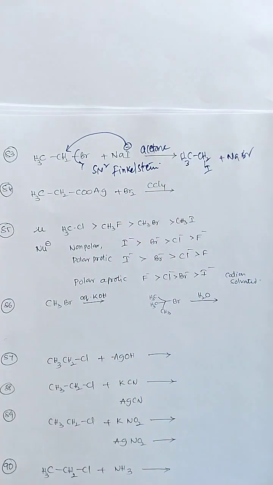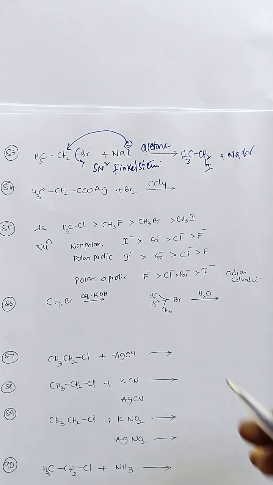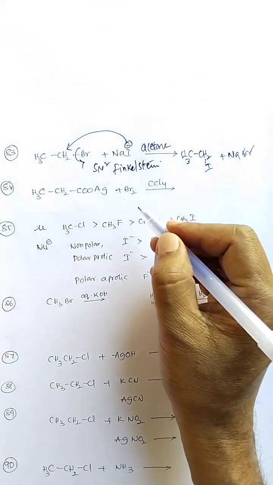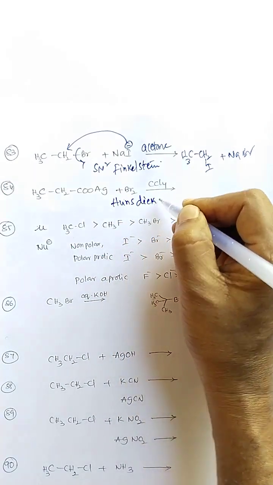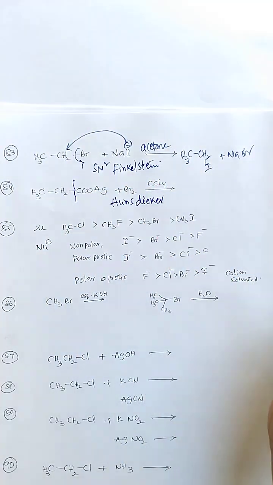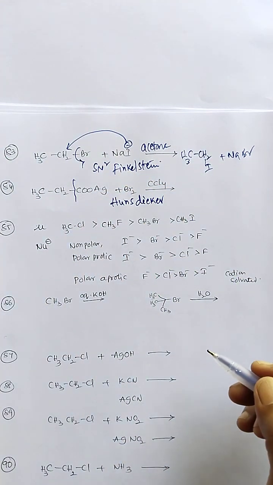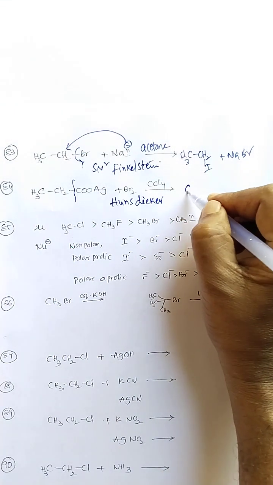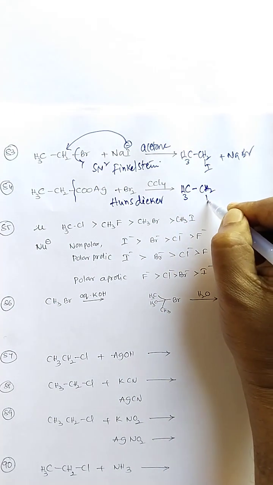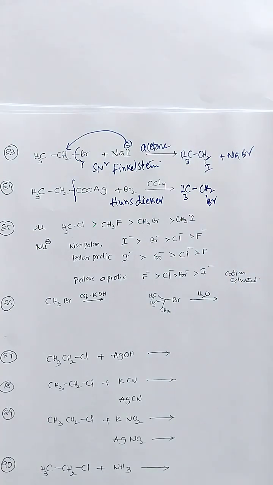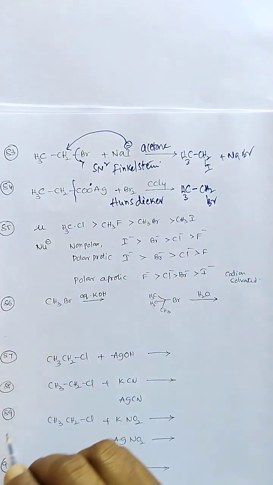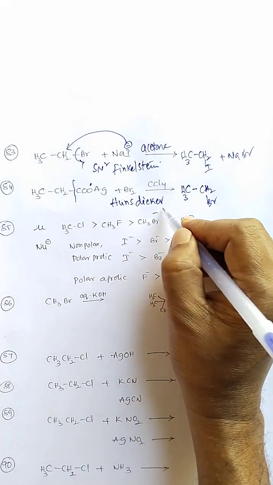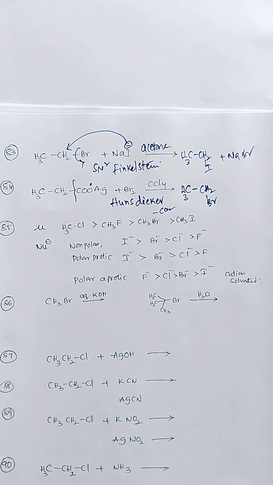This is the Finkelstein reaction, a named reaction. Carboxylic acid silver salt reacts with bromine. This is the Hunsdiecker reaction, an alkyl halide preparation method. The reaction proceeds through formation of a radical intermediate only. Here CH3CH2Br is generated. In the Hunsdiecker reaction, initially a carboxylate radical is formed, and then carbon dioxide is released. So an ethyl radical is formed, followed by ethyl bromide.